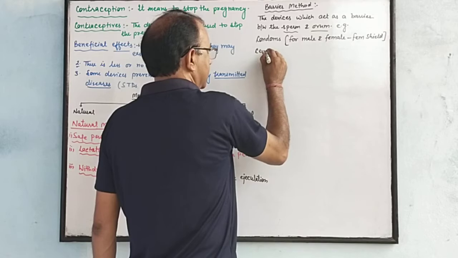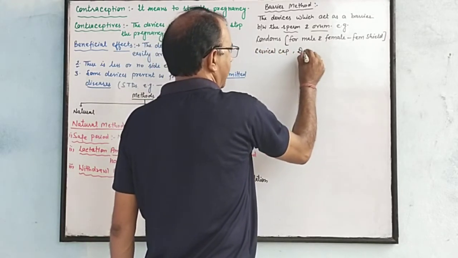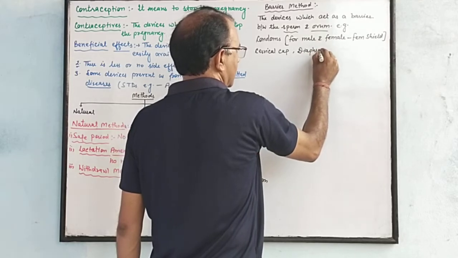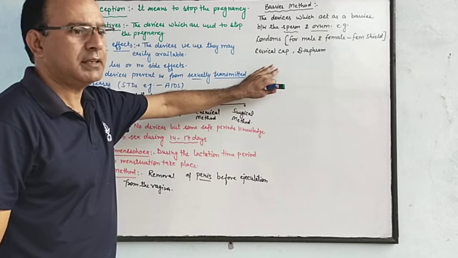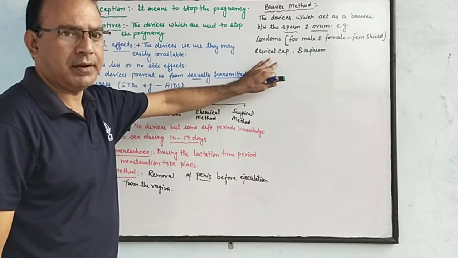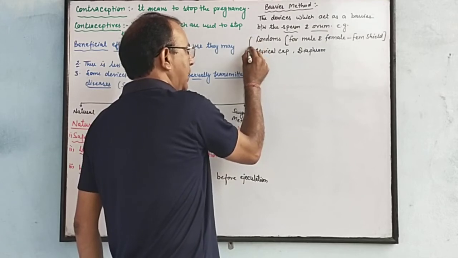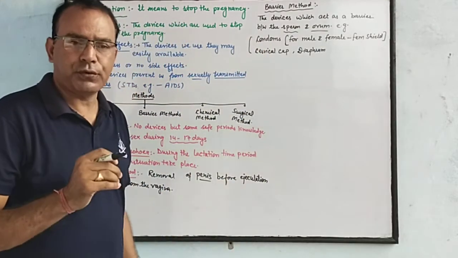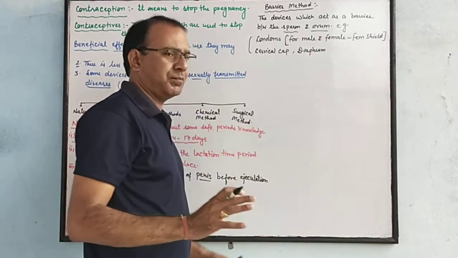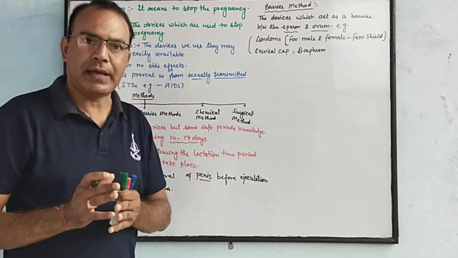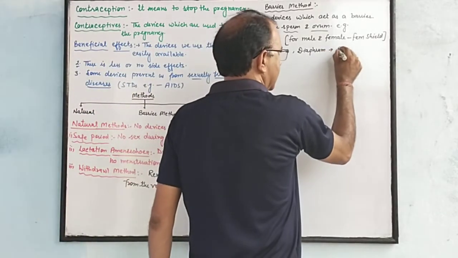Cervical cap and diaphragm. These are used by male and female, and these devices also protect the person from STDs, because condom, cervical cap and diaphragm act as barriers between the sperm and ovum, so they protect from STDs.